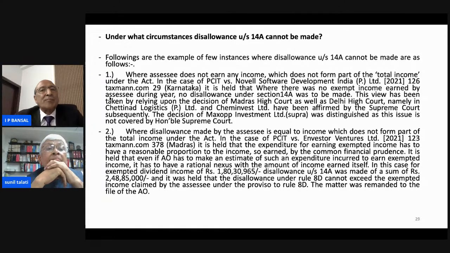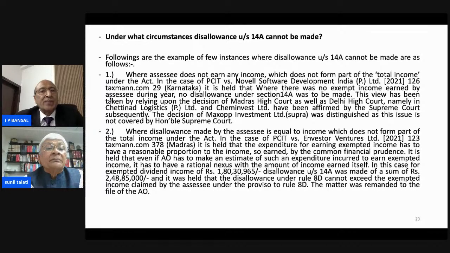Following are the few examples where disallowance under Section 14A cannot be made. First, where assessee does not earn any income which does not form part of total income under the Act. In the case of PCIT versus Novel, which we have already discussed, it is held that where there is no exempt income earned by the assessee during the year, no disallowance under Section 14A was to be made.